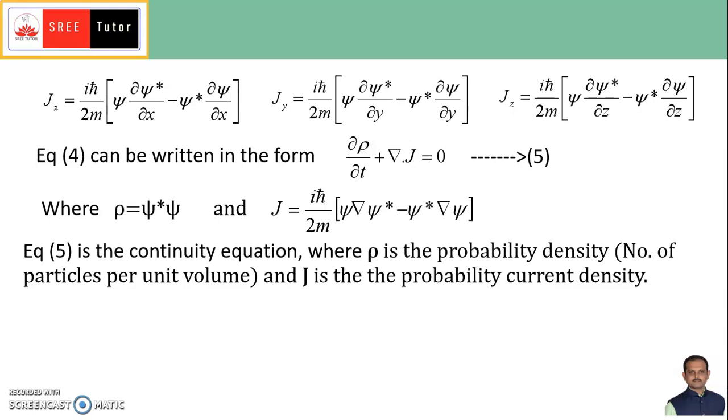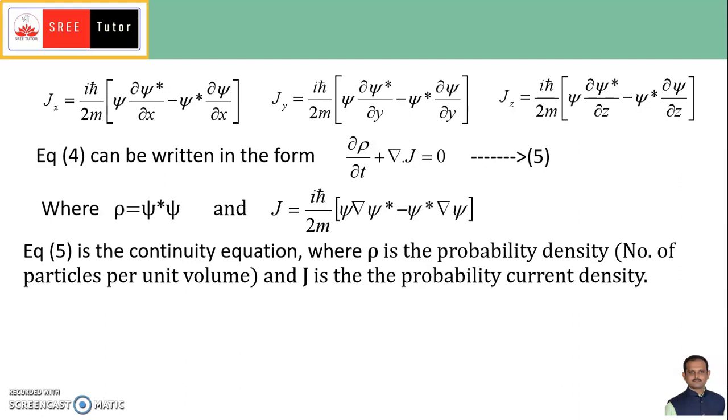This equation 5 is a continuity equation. We find this equation in hydrodynamics as well as in electrostatics. Here rho is the probability density, whereas in hydrodynamics it is the density of the fluid, and J is the current density of the fluid.